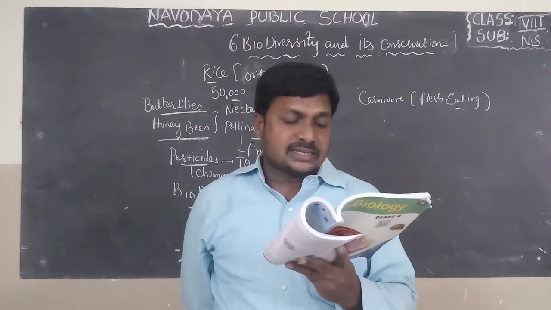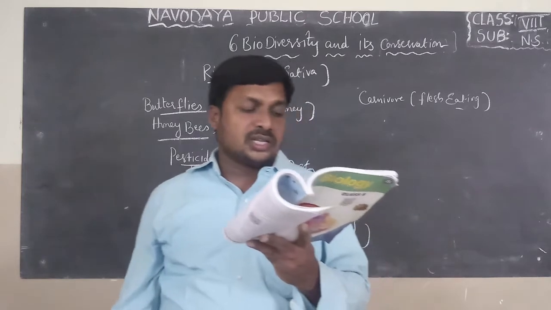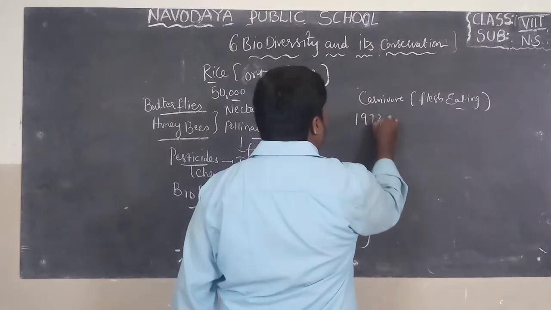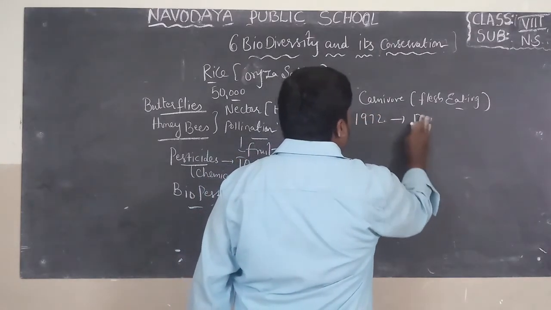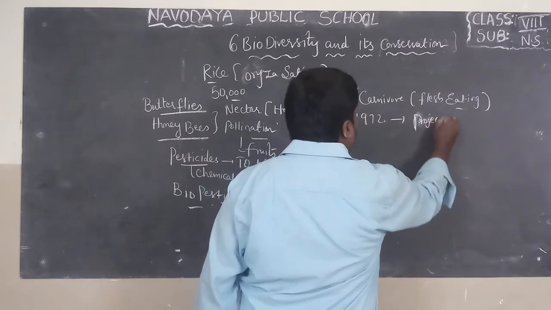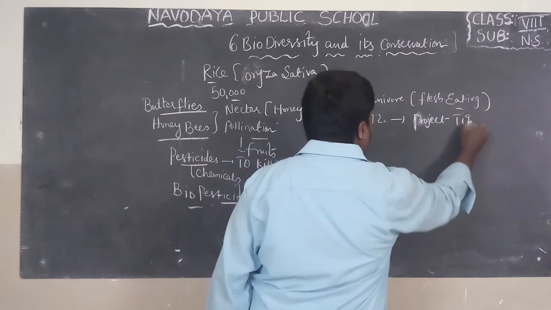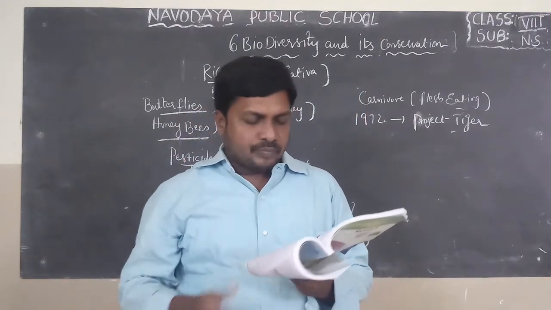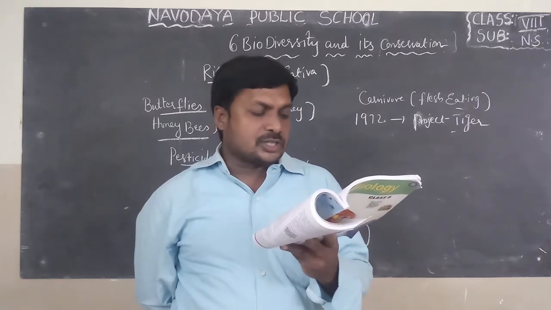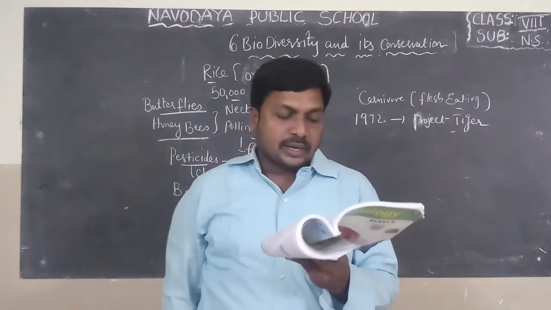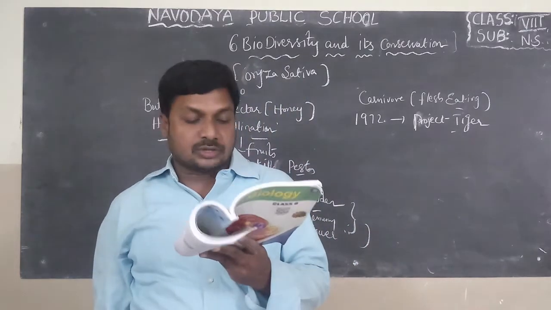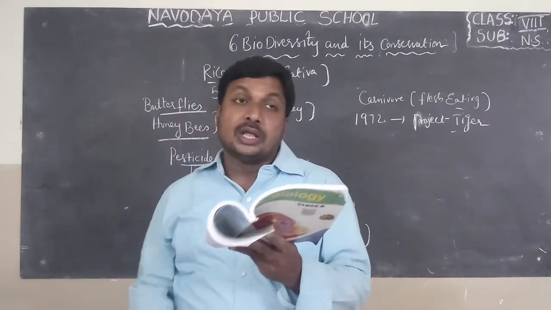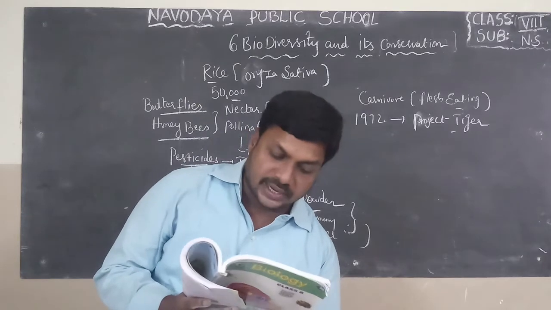In 1972, the Government of India launched a project to save the tiger from the brink of extinction. Very important: in 1972, the Government of India introduced a program known as Project Tiger. According to this project, everyone should protect the tiger. At present, there are 27 tiger reserves in our country, covering an area of 350,000 square kilometers. The project helped in increasing the number of tigers from 2,000 in 1973 to 3,800 today.